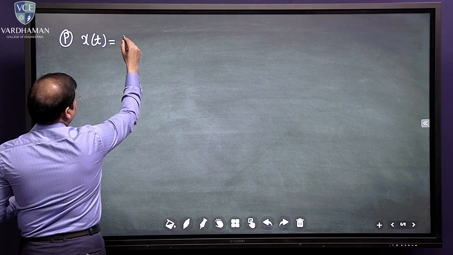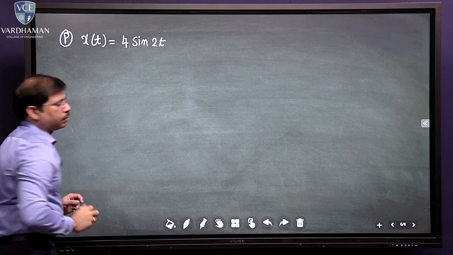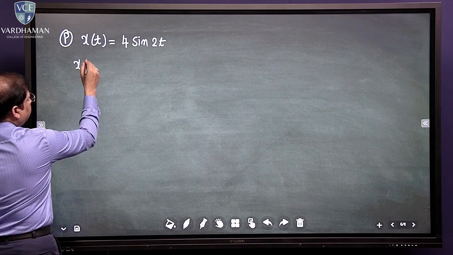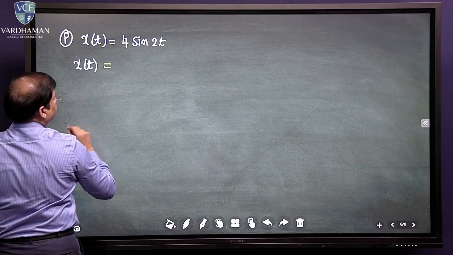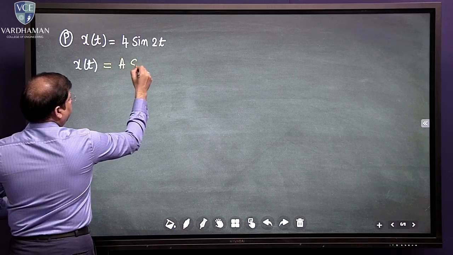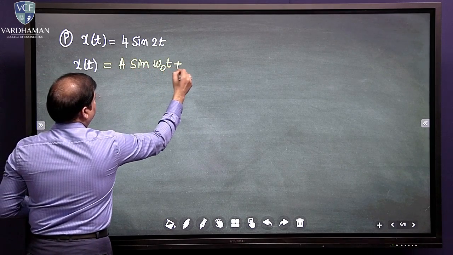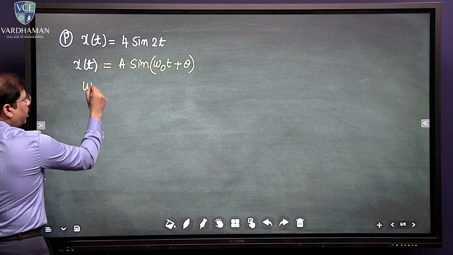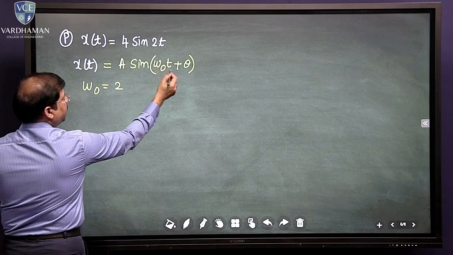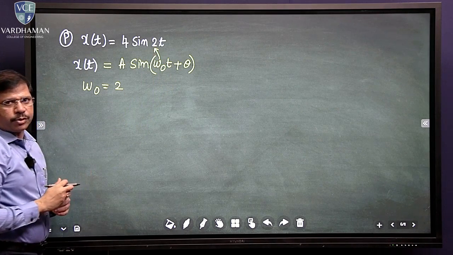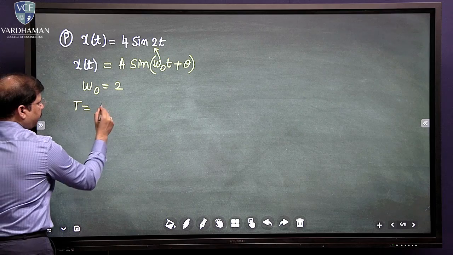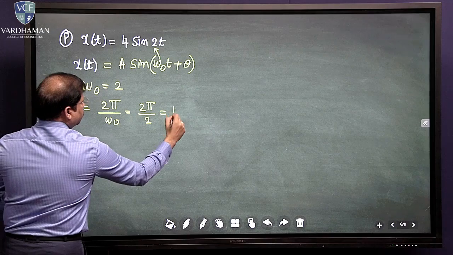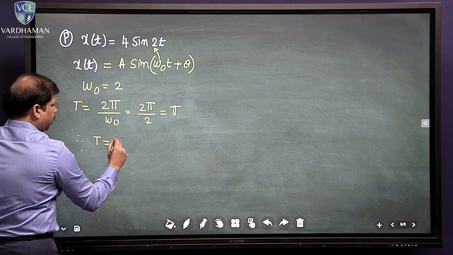x of t equals 4 sine 2t. What is the time period of this signal? Immediately you can compare this signal x of t with the formula that we have derived, A sine omega naught t plus theta. If I compare these two, what is the omega naught value? Omega naught equals 2, is it not? Because the t coefficient is 2. So omega naught equals 2. What is the formula that we have? Time period equals 2 pi by omega naught, that is 2 pi by 2, which is nothing but pi. Therefore, T equals pi.